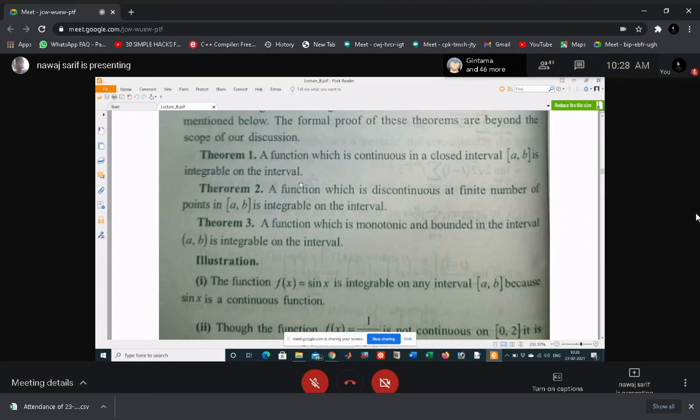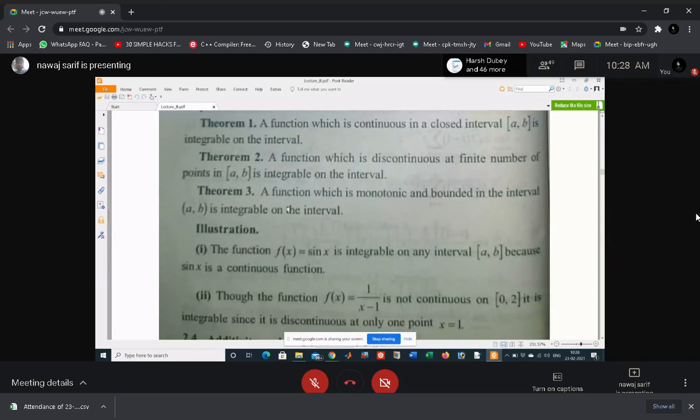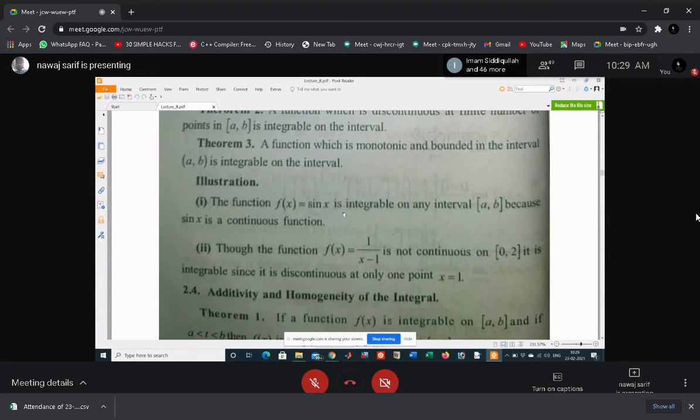So from these three theorems, you can easily say that a function is integrable in this interval if the function satisfies the following properties.